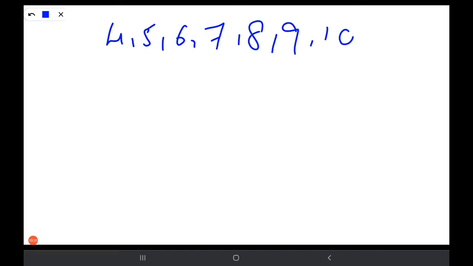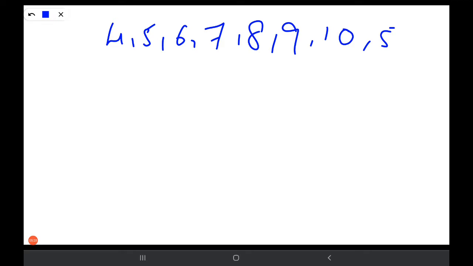Coming to one more data. Take 4, 5, 6, 7, 8, 9 and 10 and 5 again.